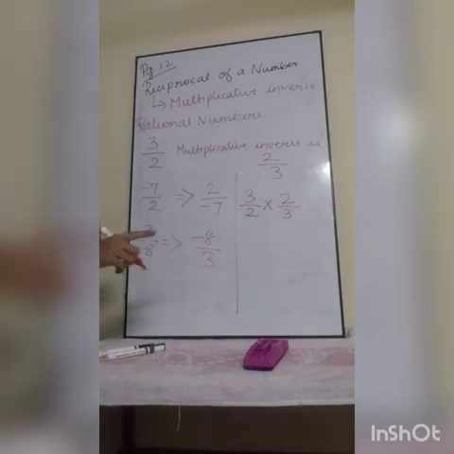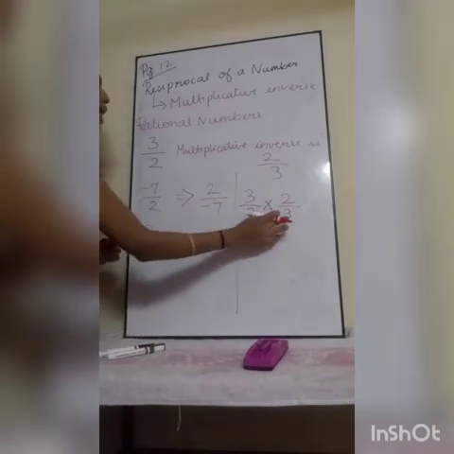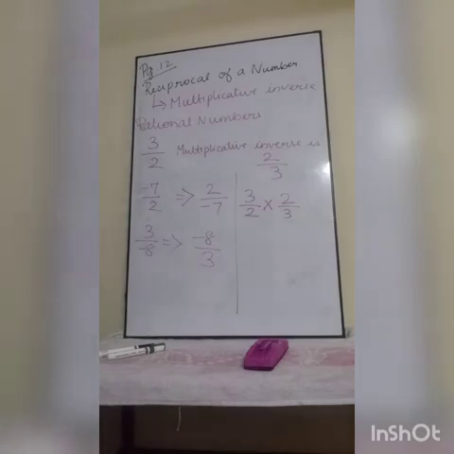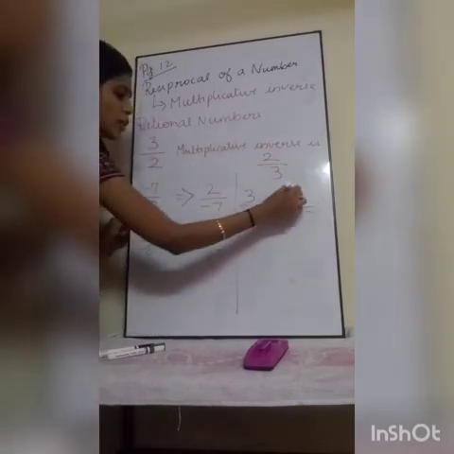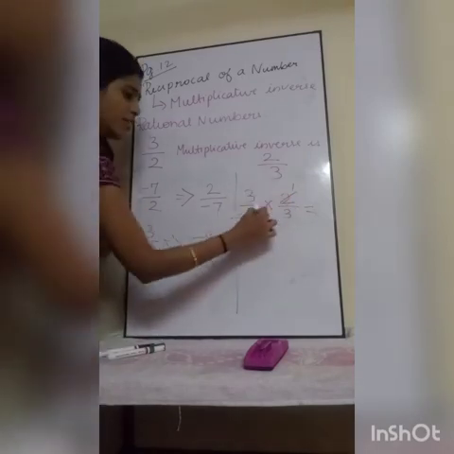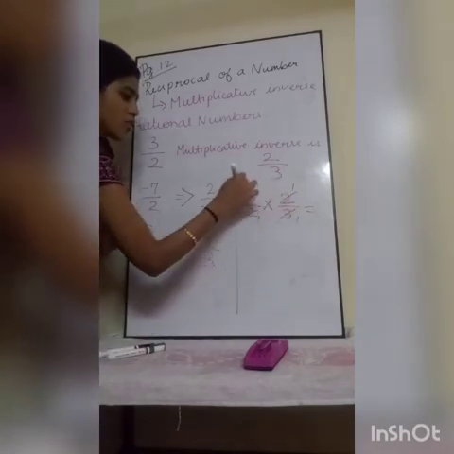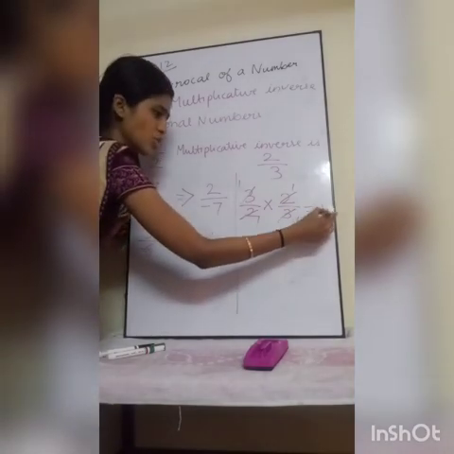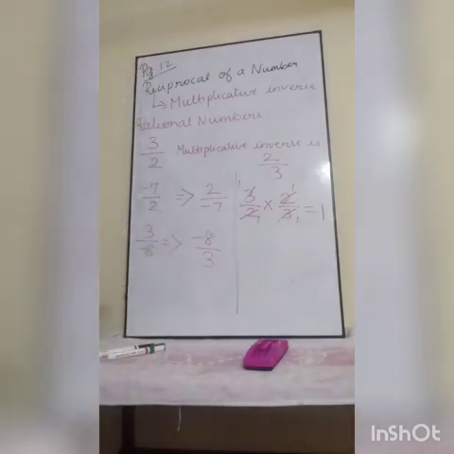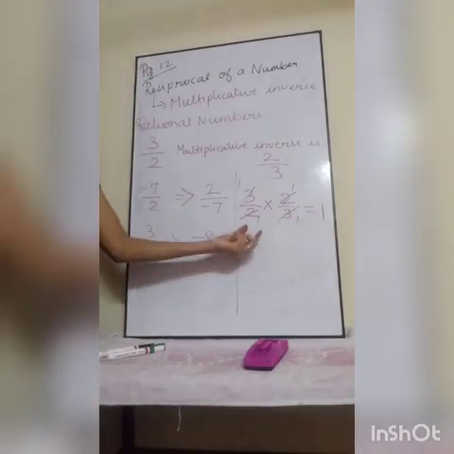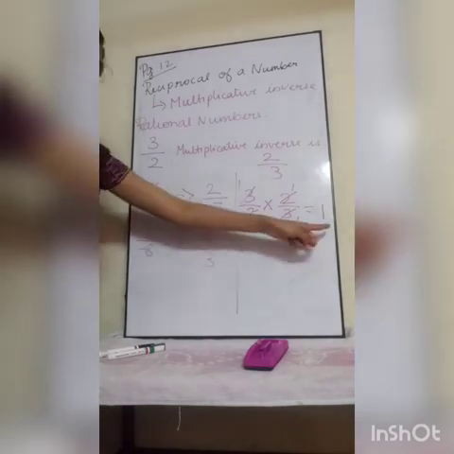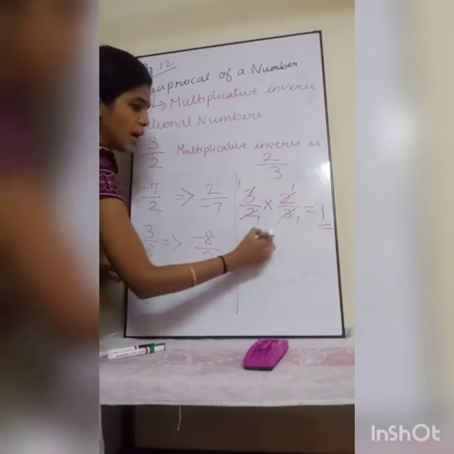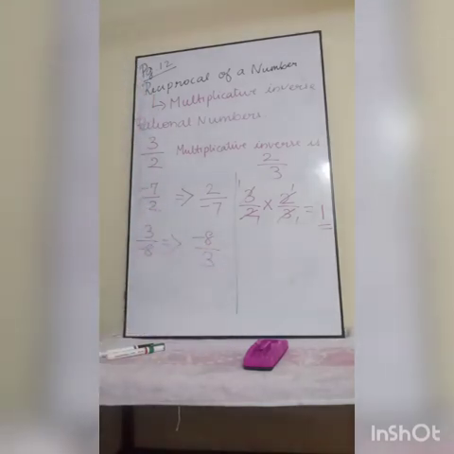If I multiply them, I will get 1. How? The 2 and 2 get cancelled, 3 and 3 get cancelled. So my answer is 1, which is the multiplicative identity.